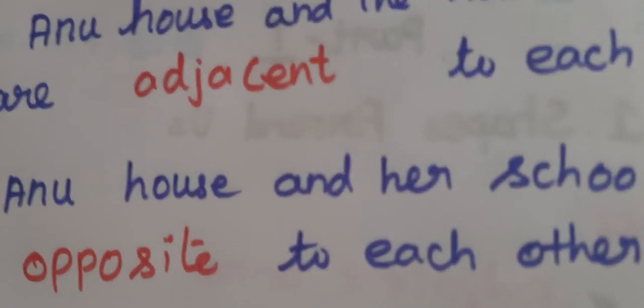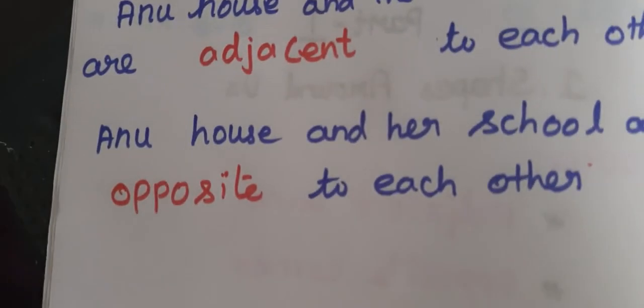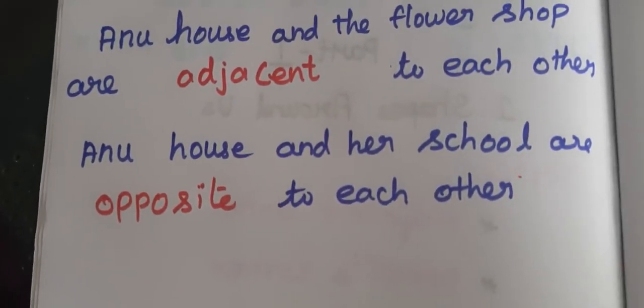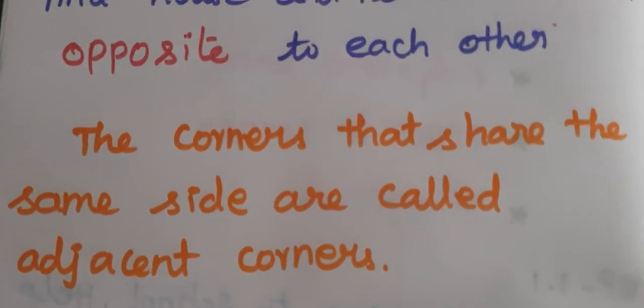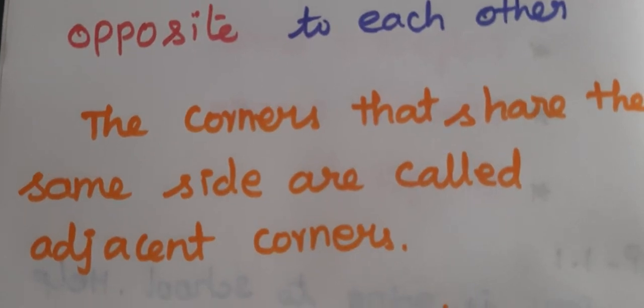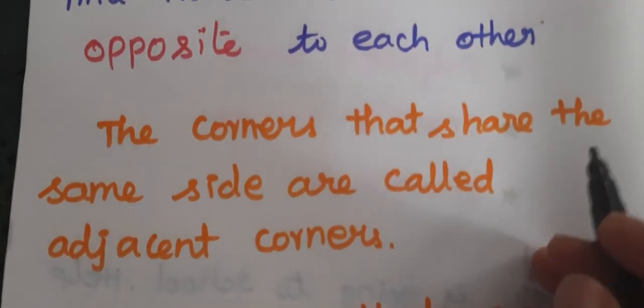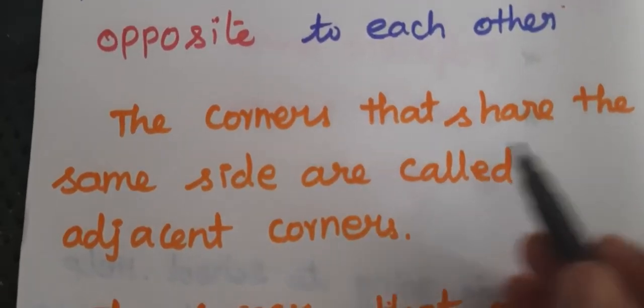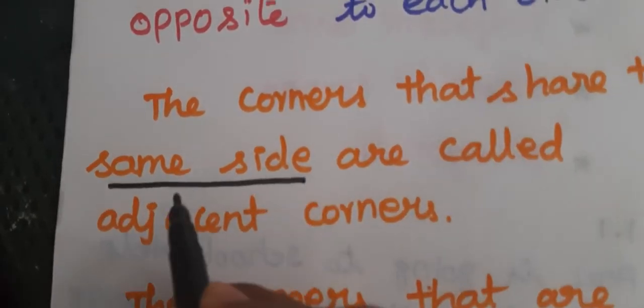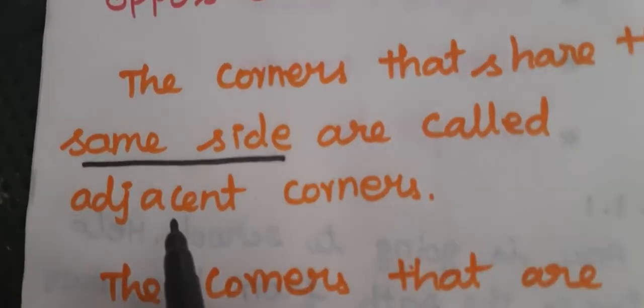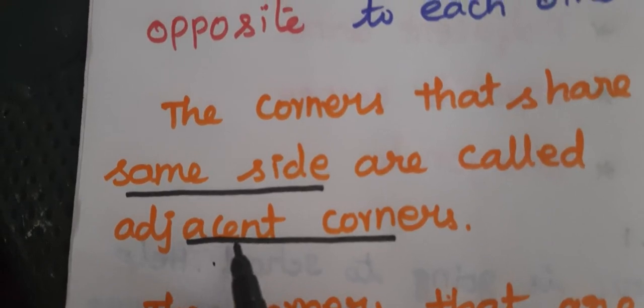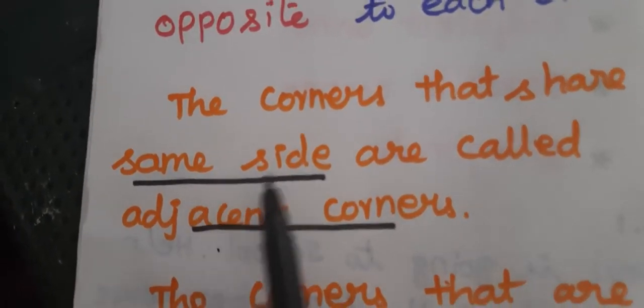Next we have to see the adjacent corner and opposite corner. So this is the definition for adjacent corner. Corners that share the same side are called adjacent corners. So adjacent corners means they share the same side.